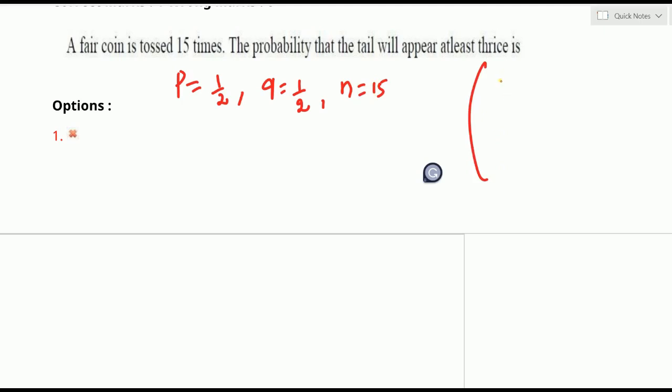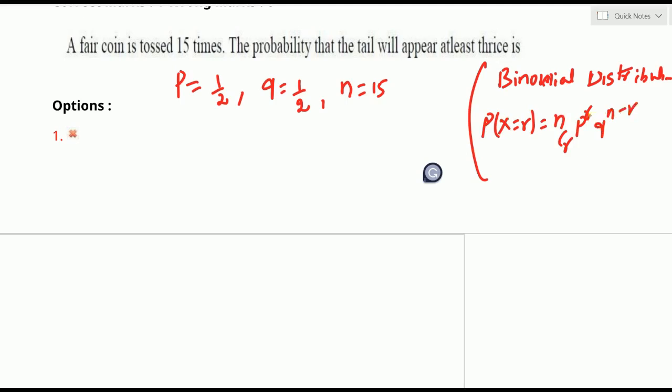You have to recall the binomial distribution. According to the binomial distribution, P of x equals r is nCr, p power r, q power n minus r. This one you use for the probability of a certain r. Here it is asking the probability that tail will appear at least thrice. At least means minimum thrice, so we can take P of x greater than or equal to 3. We can start from 3, 4, 5, minimum 3 to 15.